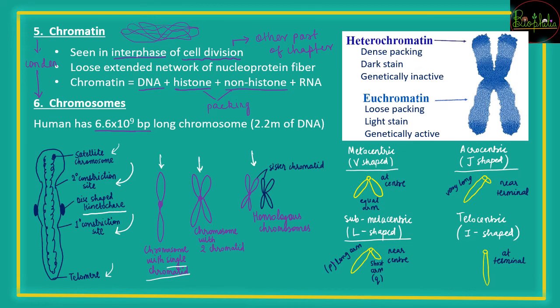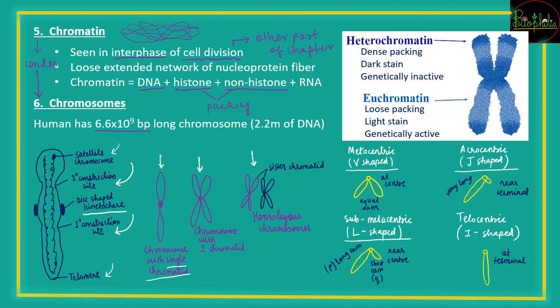If instead of being at center, it moves towards one side slightly and that becomes near to the center, तो वहां पे दो साइज के आर्म्स हो जाते हैं. एक जो बड़ा आर्म होगा that is the P arm, which is the longer arm, and the shorter arm will be the Q arm. The next is जब वो और थोड़ा अपनी सेंटर से भटक जाता है, near to the terminal when it comes, it will be acrocentric, forming a J-shaped structure जहाँ पे एक आर्म बहुत ज़्यादा लंबा हो जाएगा और एक आर्म छोटा रह जाएगा. That is the fourth type of shape of chromosome.